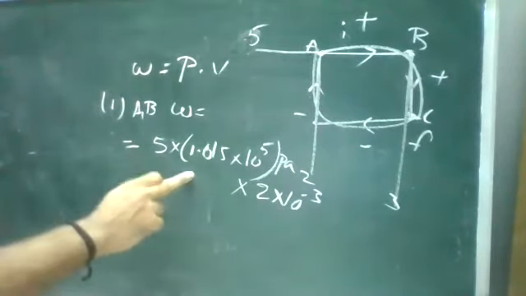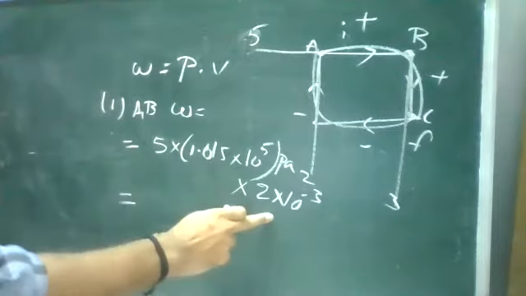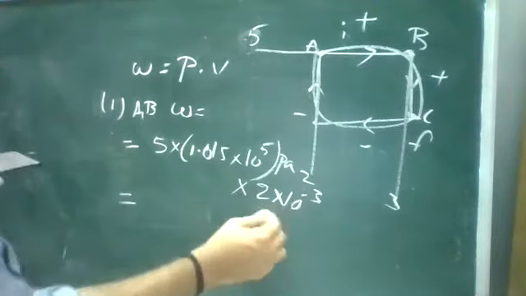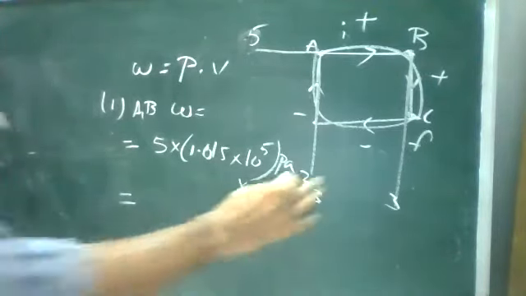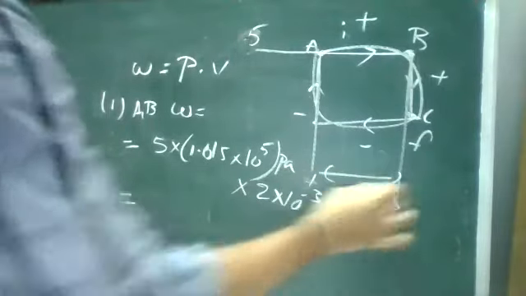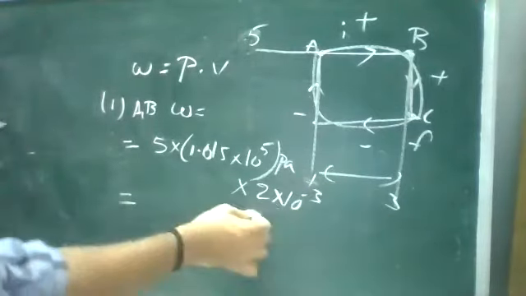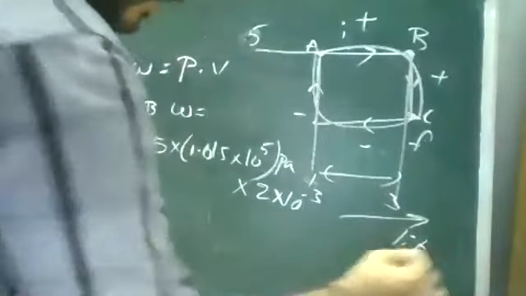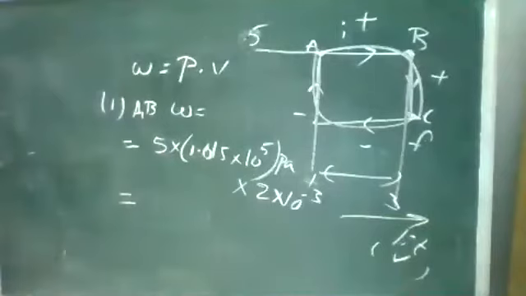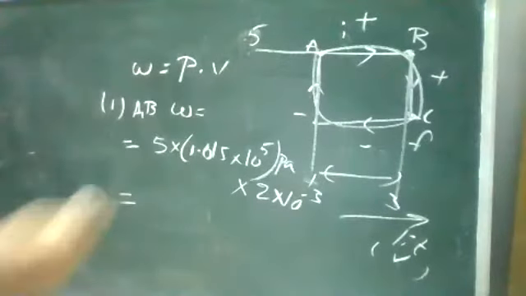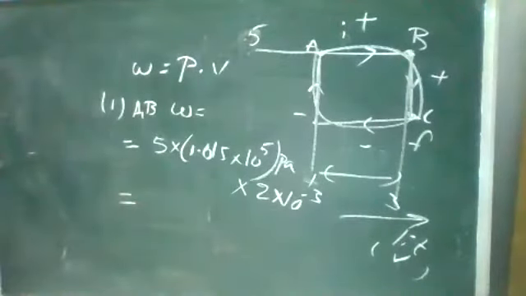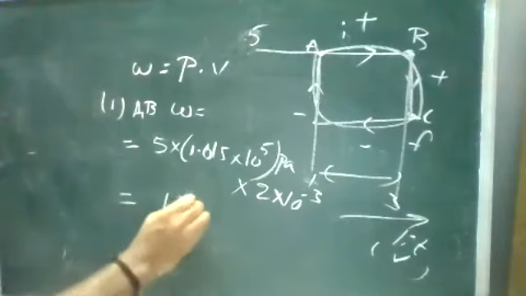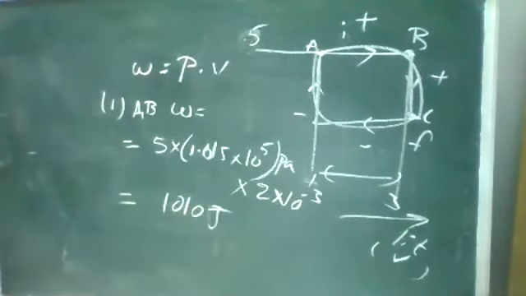Okay, so it is 5 atmosphere. I convert it into Pascal and multiply by its volume. The difference between these two volumes is 3 minus 1, which is nothing but 2 into 10 power minus 3. The volume they have given was in liters. Now just multiply from this relation and you will get the work function. So this work is nothing but 1010 joules. Right, so this is your work function. I can mention this as work function W1.